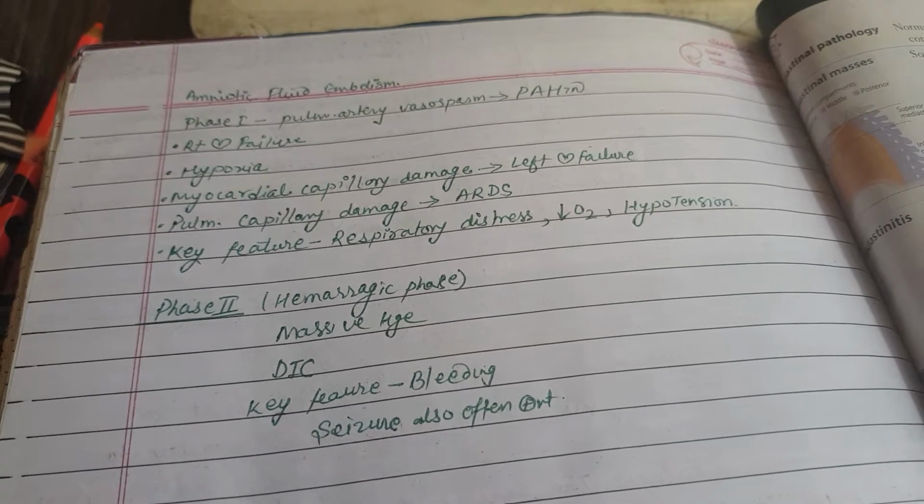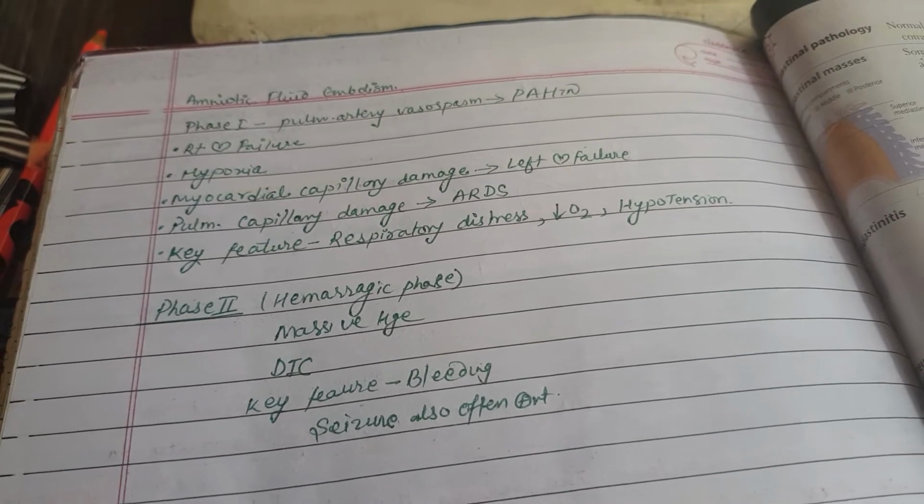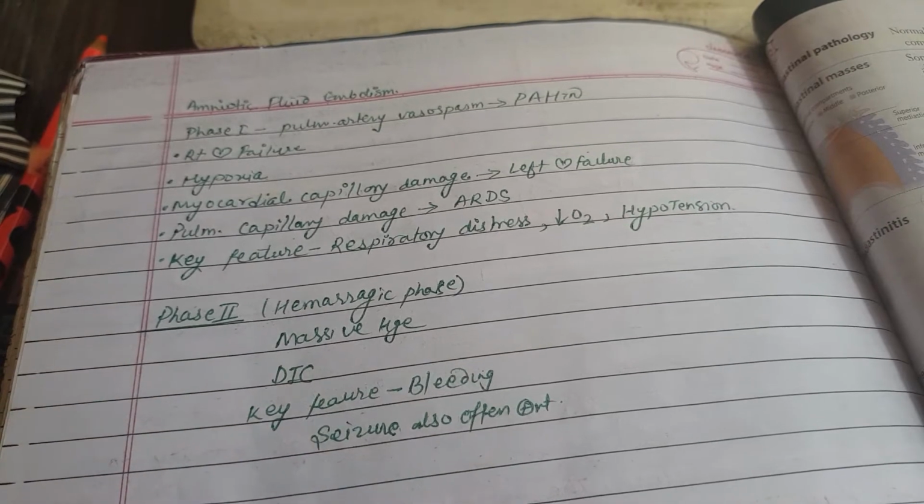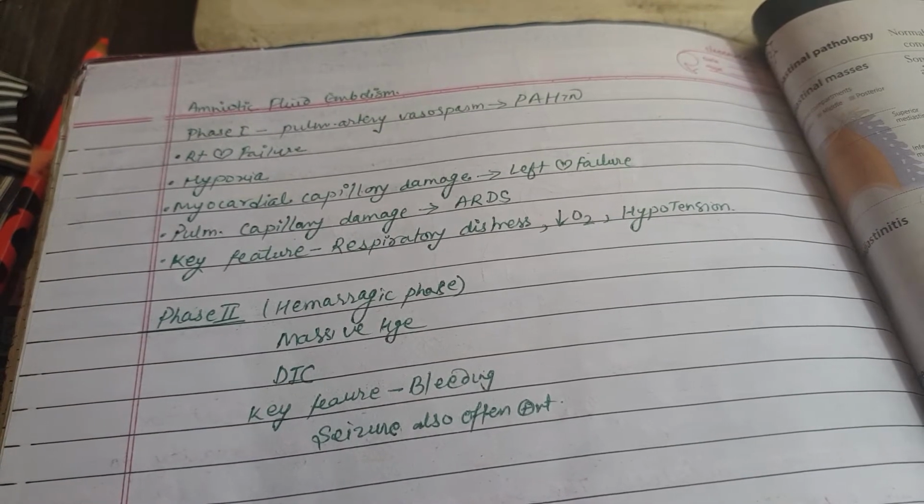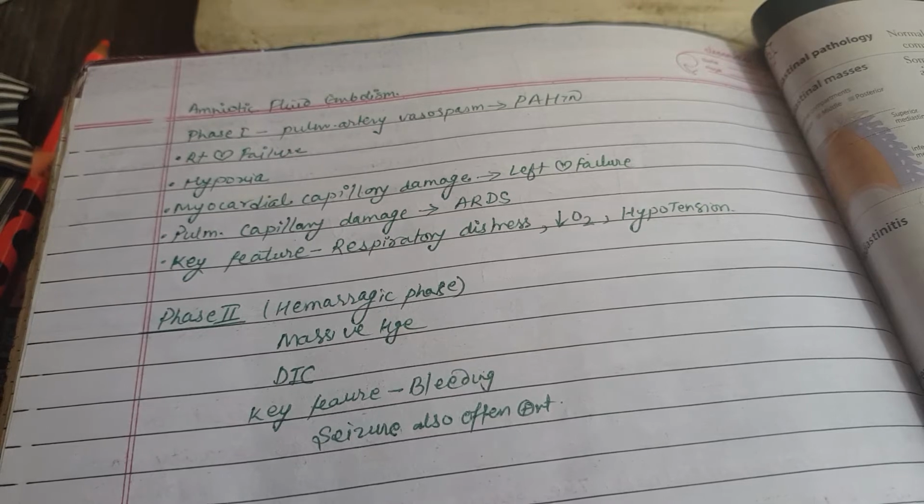So let's talk about the amniotic fluid embolism. There are phase 1 and phase 2. In phase 1, there will be pulmonary artery vasospasm leading to pulmonary artery hypertension, and will lead to the right heart failure, hypoxia. Myocardial capillary damage will lead to the left heart failure. Pulmonary capillary damage will lead to the ARDS, and key feature is respiratory distress with decrease in oxygen and hypotension.